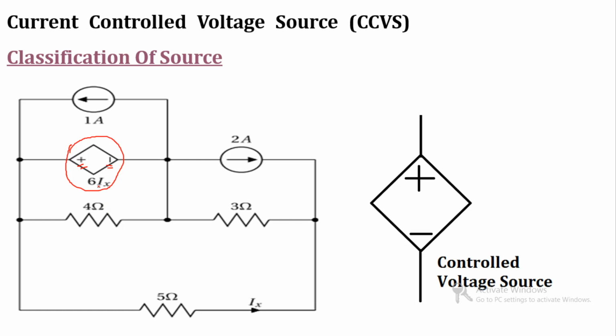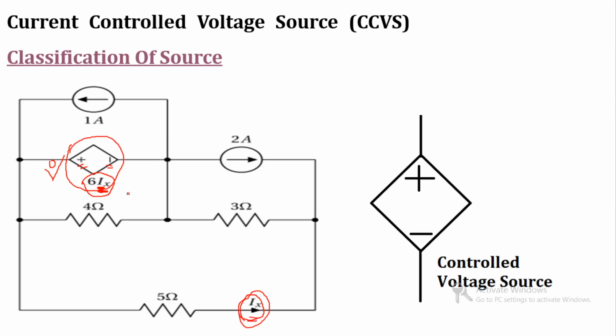Now you have to see the value. If the value is a current, then it is a current controlled voltage source. Over here we can see 6 into Ix, that means this is the voltage source, but it depends on Ix. This Ix is somewhere in the circuit, so it is shown over here. So the value of this voltage source depends on current, and that current is Ix.